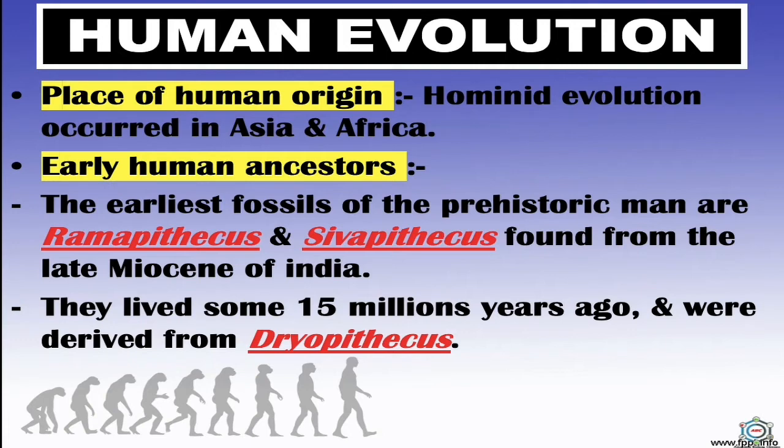The earliest fossils of the prehistoric man are Ramapithecus and Sivapithecus found from the late Miocene of India. They lived some 15 million years ago and were derived from Dryopithecus. Their counterpart in Africa is Kenyapithecus. Both Dryopithecus and Ramapithecus were hairy and walked like the gorillas and chimpanzee. Dryopithecus was more ape-like, while Ramapithecus was more man-like.